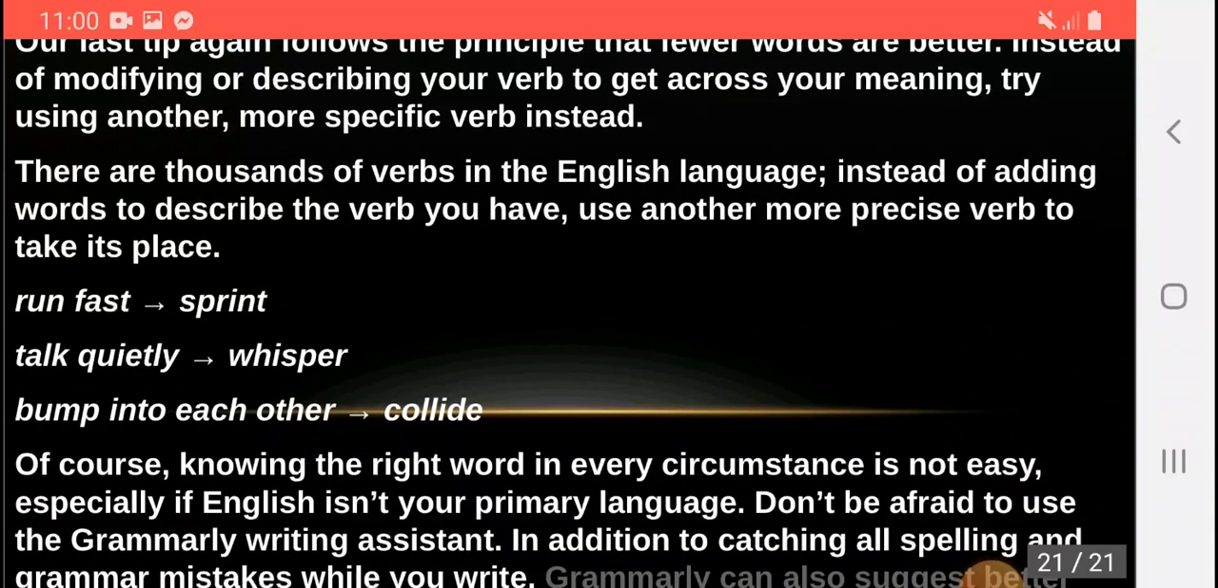For example, instead of writing "run fast," you can say "sprint." Instead of "talk quietly," you should say "whisper." Instead of "bump into each other," you should say "collide."